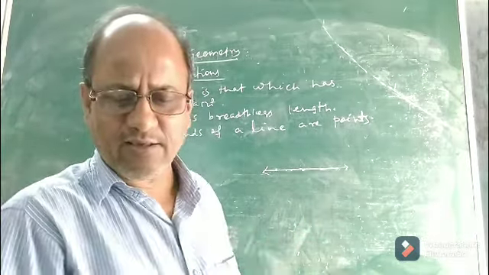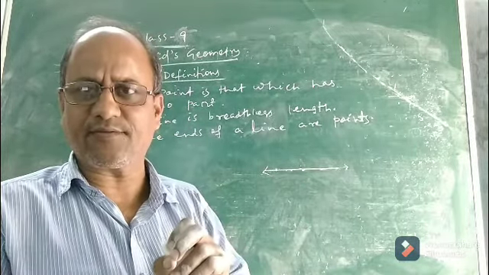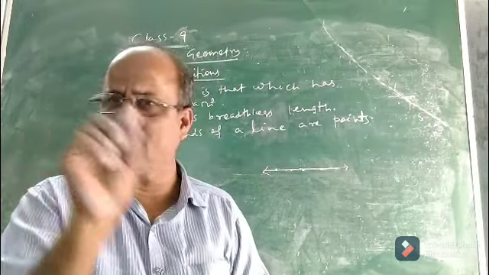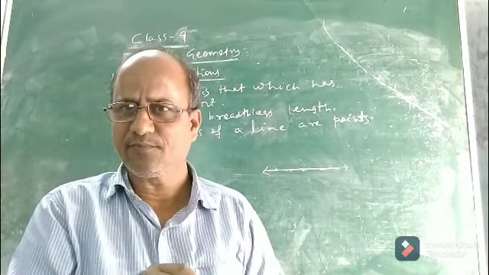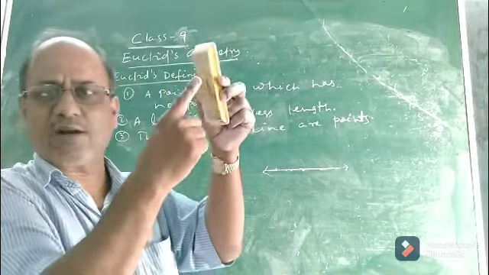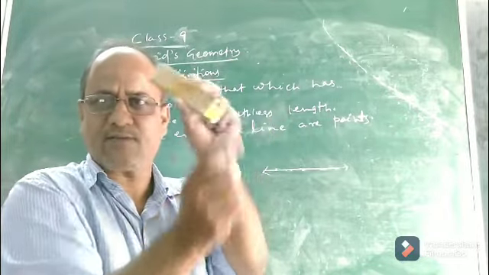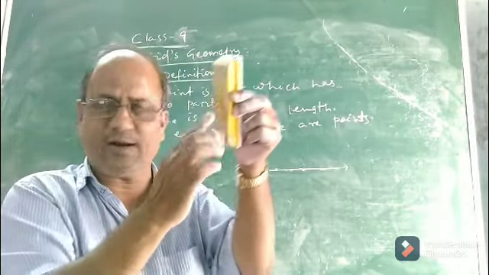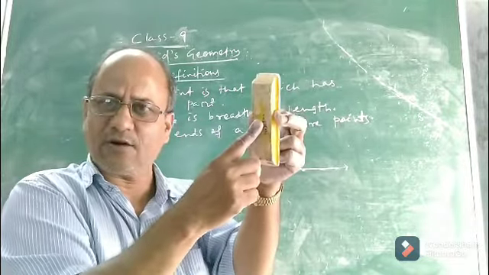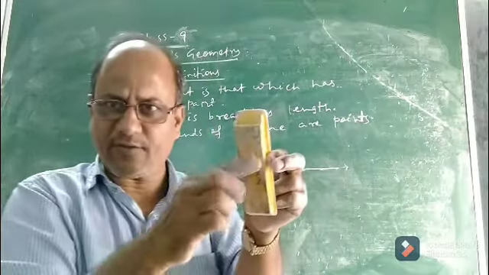Like this, he gave the definition of surface. You know what a surface is? In a solid, the portion of a solid which we can see and touch. Suppose this is a duster, I can see this portion and I can touch it. So this portion we call a surface of this solid, which is a cuboid. This duster is a cuboid. Any portion you can see and touch is called a surface, or face.